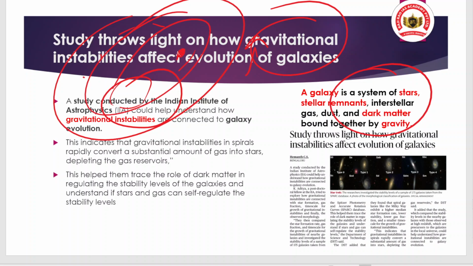So under the influence of gravity, the cloud gets accumulated and forms gas. Similarly, planet formation occurs like that. That is the point, and this study may help in understanding the evolution of galaxies, because we have billions of galaxies. We don't even know how many galaxies exist, and there may be life on a planet in a different galaxy. That is very interesting, but we are not able to find any life unless our planet Earth is. Maybe in future we get to know about other planets and life.